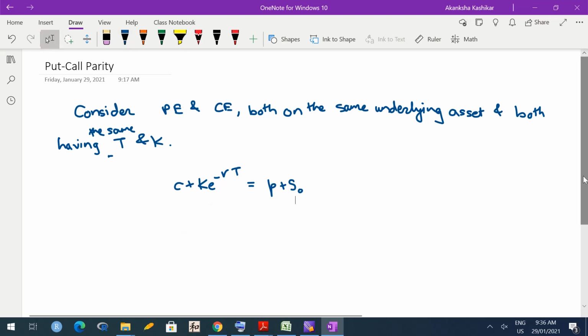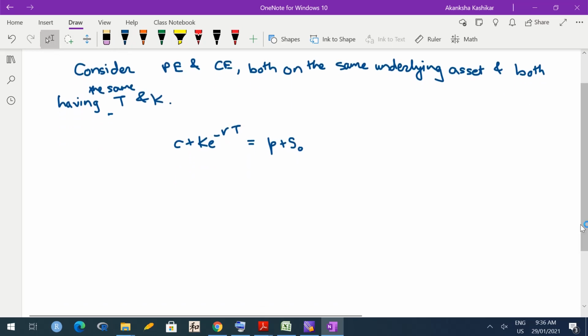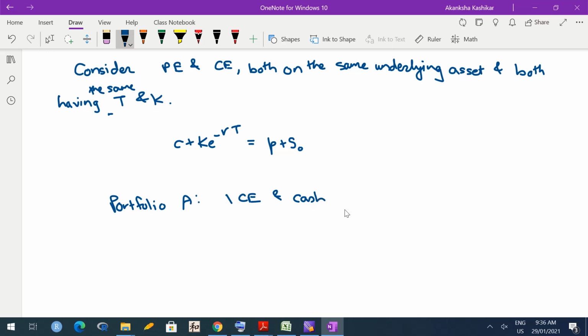So we will use the portfolio argument. So let me construct two portfolios. Portfolio A consists of one European call option and cash K raised to minus RT. And portfolio B consists of one European put option and one share. Okay, it's not its current share price, so it consists of one share.